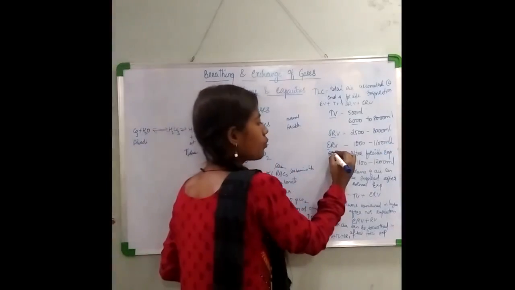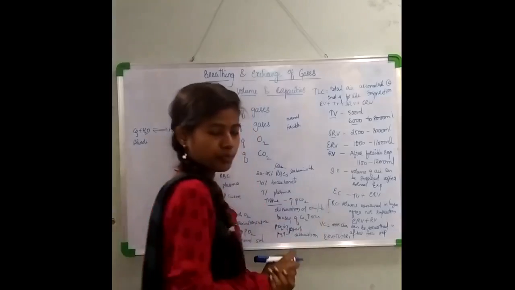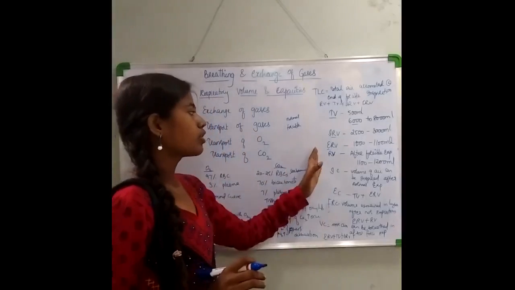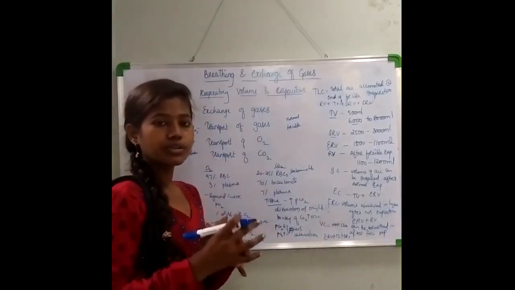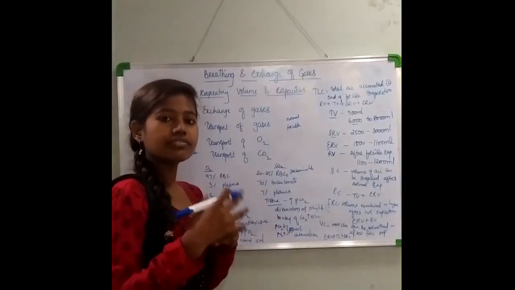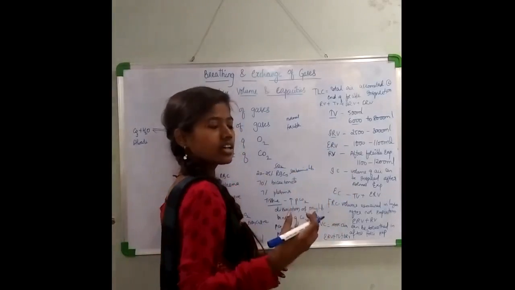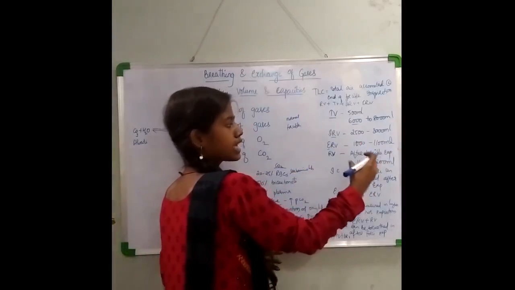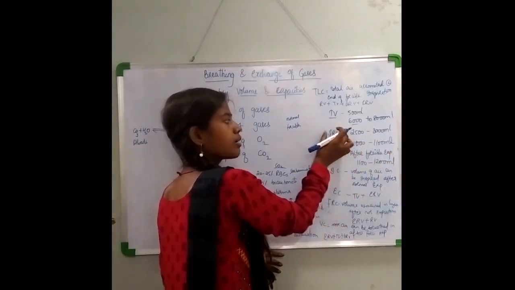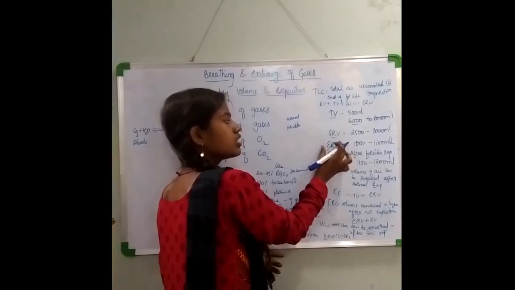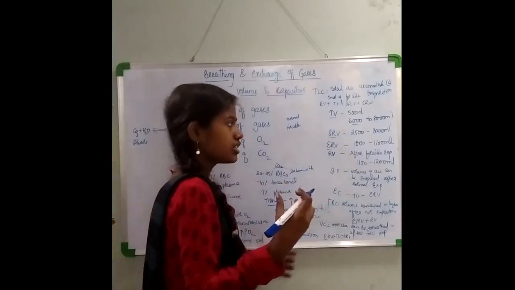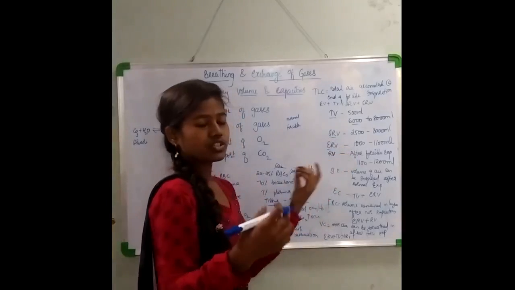Now what is residual volume? It is the amount of air that is left in your lungs after a forcible expiration. This was about forcible inspiration, and this was about forcible expiration.